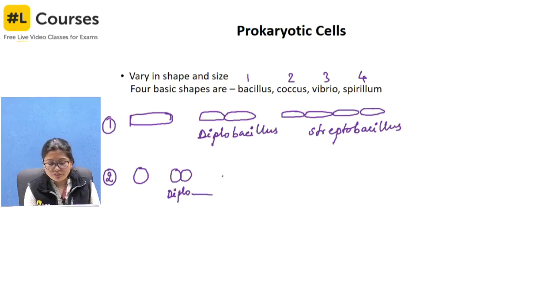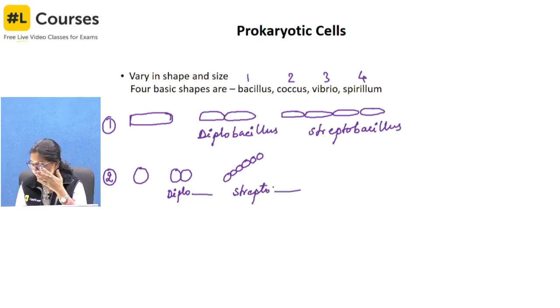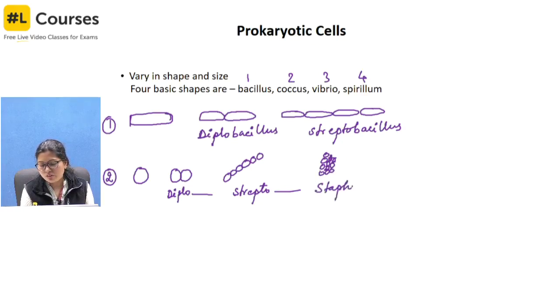Okay, if it becomes a chain, it is streptococcus. Fine, and if it is stacked like this, this is staphylococcus.